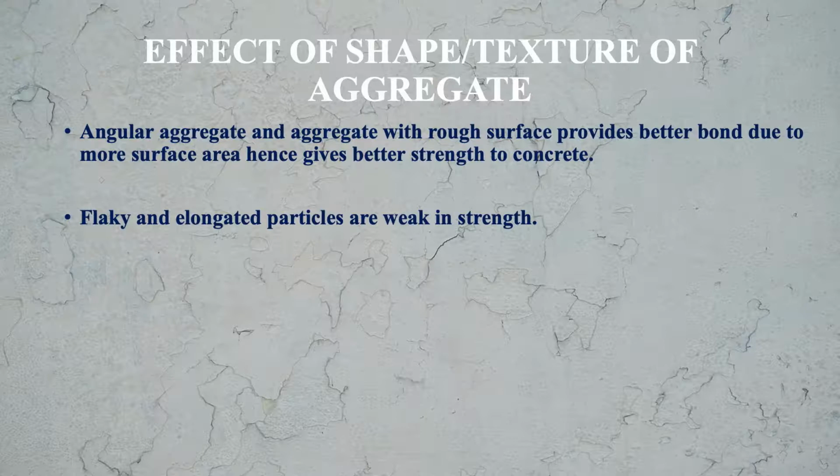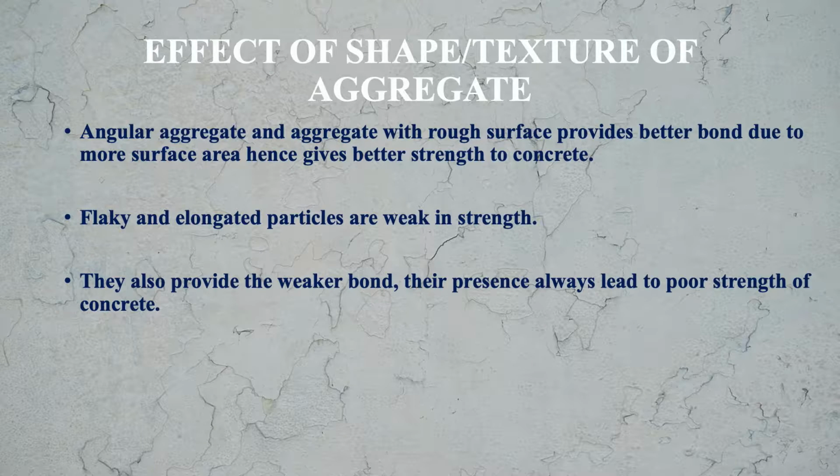But if you take the case of flaky and elongated aggregates, then these aggregates are weak in strength. Hence, they provide weak concrete. They also provide a weaker bond. Their presence always leads to poor strength of the concrete. Means if more flaky and elongated aggregates are there, then we will get poor strength of concrete.